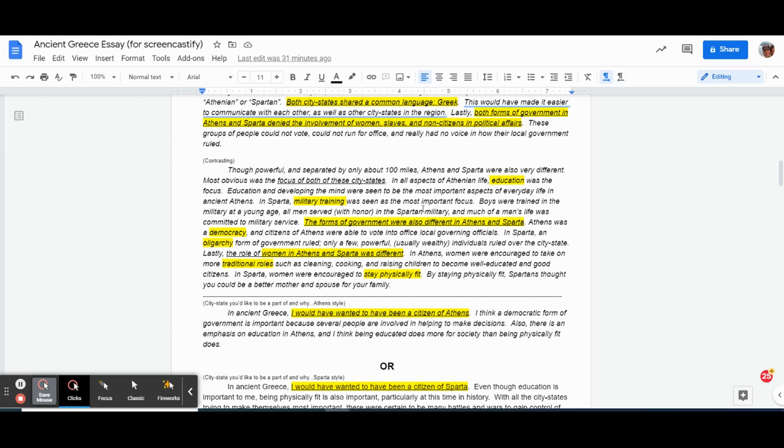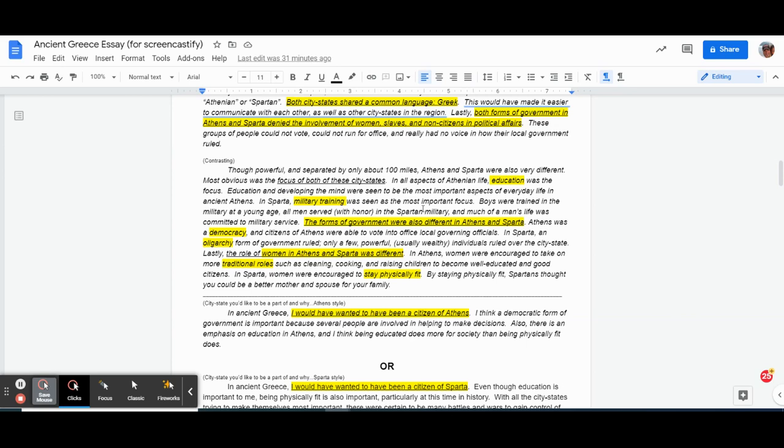And the role of women in Sparta was focused on being physically fit to take care of a family. And the women in ancient Athens took on what were called, quote, traditional household roles, such as taking care of a home, educating the children, and things like that.